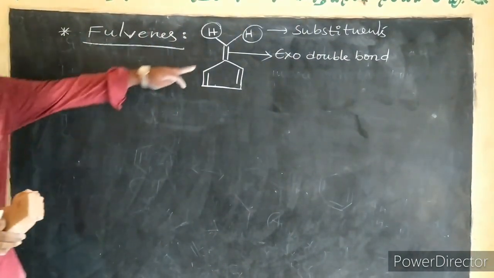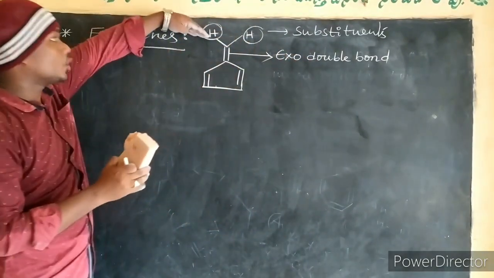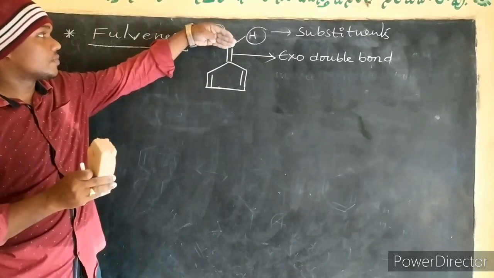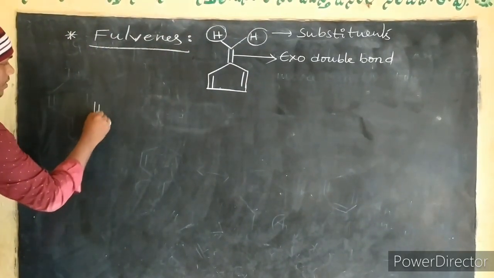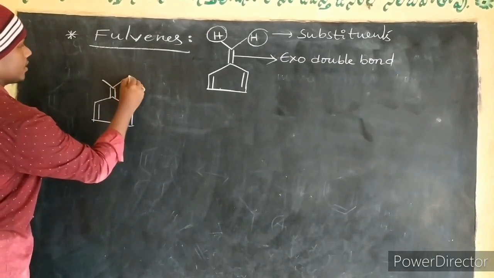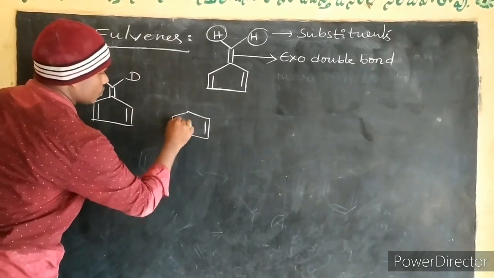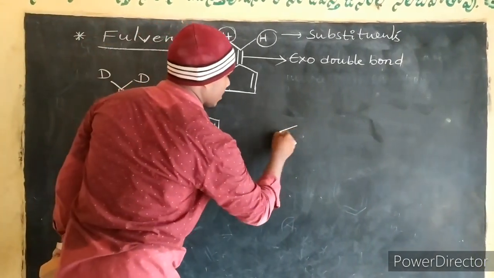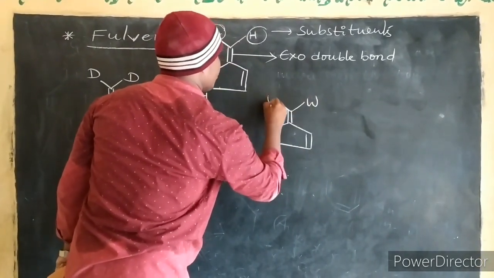This double bond outside the ring is called an exo double bond, and the substituents, which are hydrogens, sometimes are electron donating groups, sometimes electron withdrawing groups. Correct? Now I am giving a donating group here, a donating group here, and sometimes like this also, hydrogen, hydrogen, and a withdrawing group, withdrawing group.